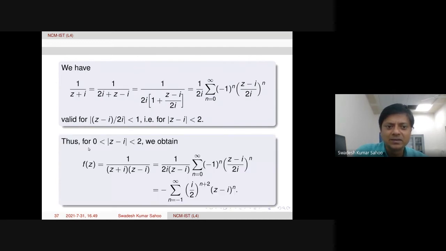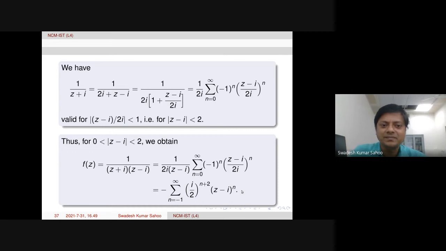So in this deleted neighborhood of i, f of z is coming like this: 1 over z minus i is there, and then this series, whatever we got, we just wrote, and then we put it inside z minus i. But we are taking from n equal to minus 1 to infinity. That is the reason power n is still there. Otherwise, n minus 1 would have been there if n is running from 0 to infinity. So we take from n equal to minus 1 to infinity.